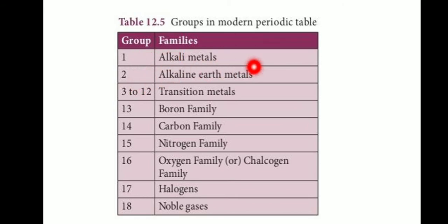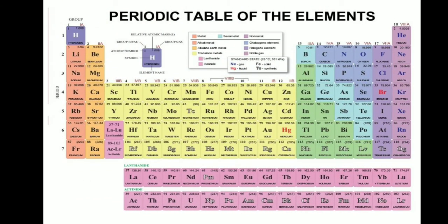Listen. Two groups are called S block elements. How many elements are in the S block? Two, only 2 electrons. D block elements, 10. P block elements, 6. F block elements, 14. Group 1 and group 2 are called S block elements. How many electrons are present in the outer shell orbital? 2.